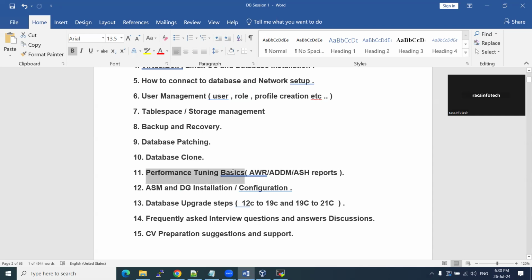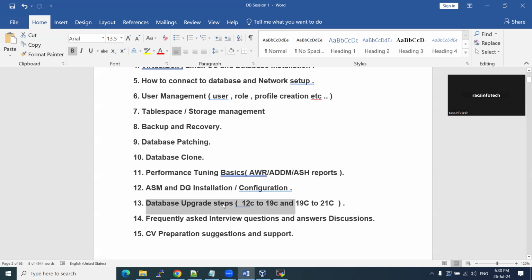How are we going to get good performance? ASM concepts, that is Automatic Storage Management, and Data Guard, replications, and very important, upgrades. If you do not upgrade your skill set, you cannot be promoted to the next level. Each and every technology or concept has some end date. So if you don't want to stop your journey at the end point, you have to keep upgrading your skill set.